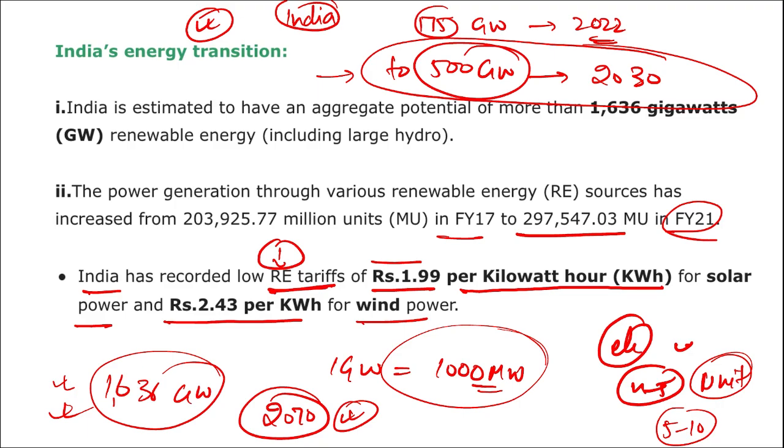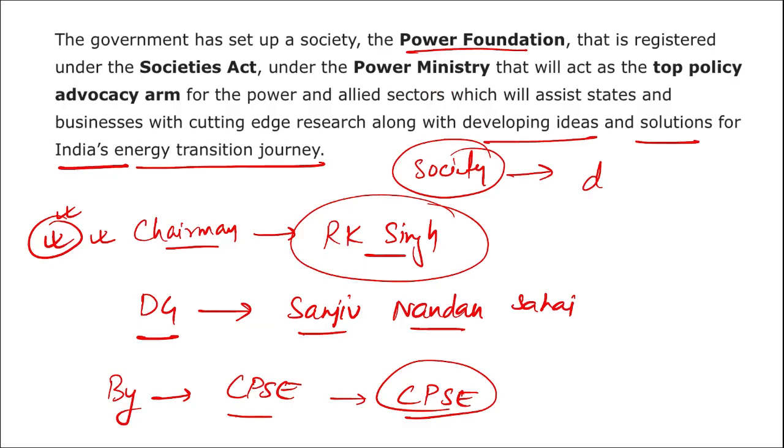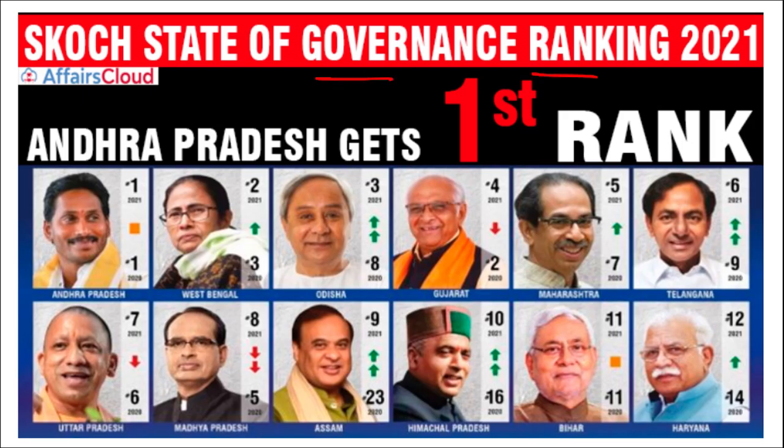Alright, so this was everything you need to know about this society, or power foundation, that was created by CPSE, and CPSE stands for Central Public Sector Enterprise. Who is the chairman of this society? RK Singh. Who is the Director General? Sanjeev Nandan Sahai. And the main aim of this society is to come up with cutting edge solution research that will help in developing various ideas and solutions for India's energy transition journey.